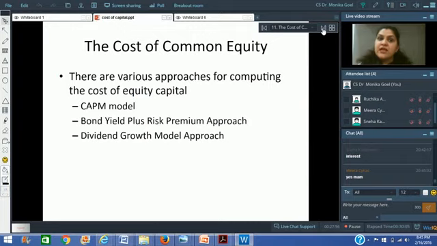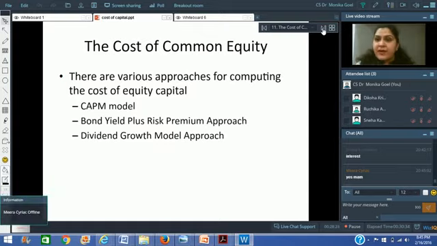Now coming to the cost of equity, which is something where we need to spend some time, because cost of debt and cost of preference shares is not a very difficult issue. In case of cost of common equity, there are different approaches to find out cost of equity, because it is not an explicit cost. It is not clearly mentioned. We have to find out this cost, right? When we issue equity shares, we do not assure any return on that equity share. So how do we find out the cost of equity?